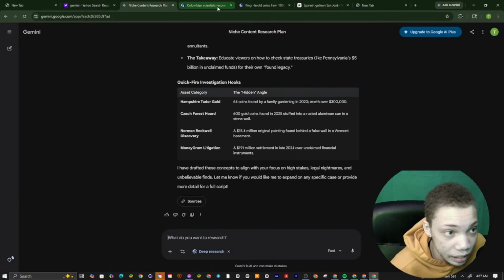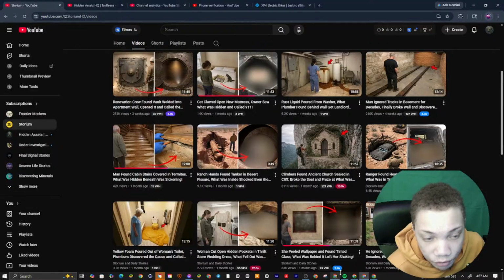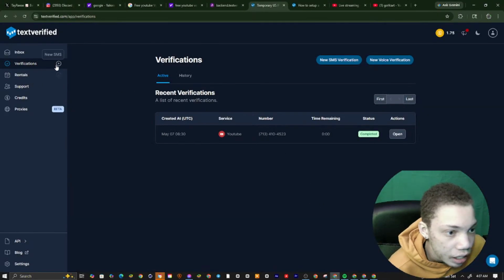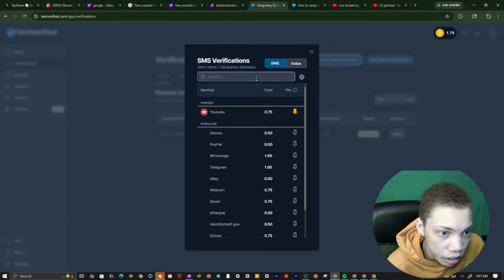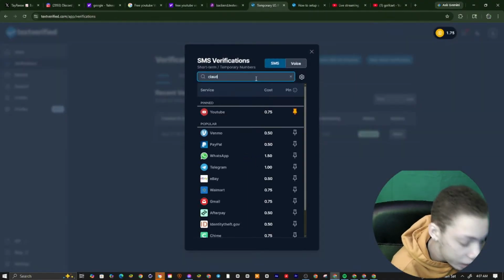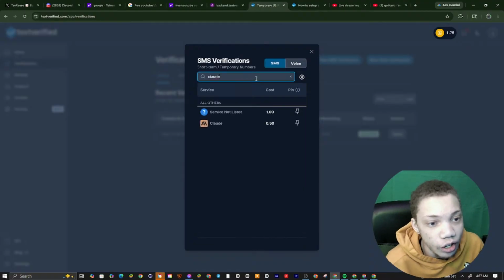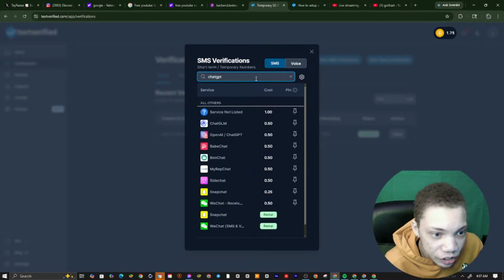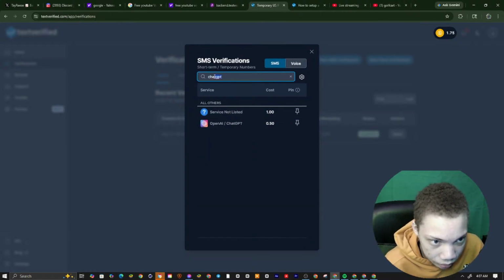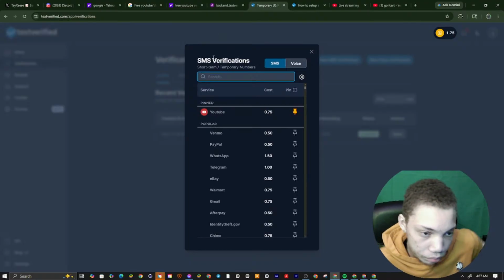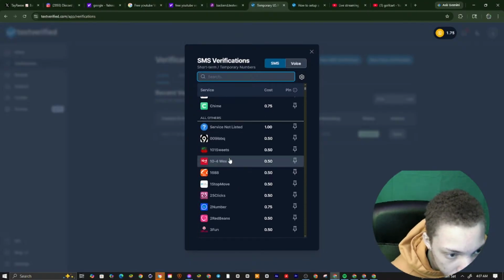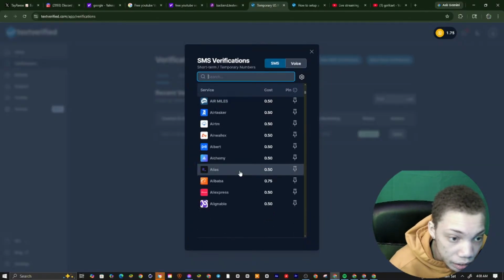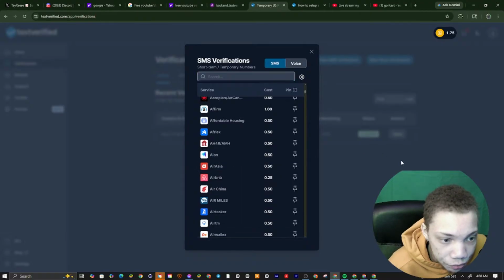Like I said, on this stream we found this verification thing, and it's a site called Text Verify right here. You can use it. It works for quality, and it works for Claude and ChatGPT. You see right here, ChatGPT. Let me show you, it also works for eBay, Telegram, and mostly all these things, but we use it for our YouTube channel. We don't use it for all that other stuff. We use it for our YouTube channel.